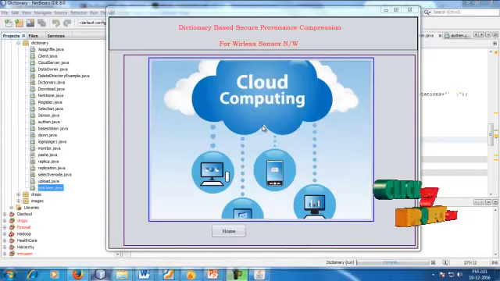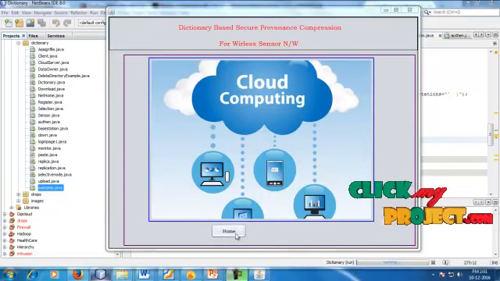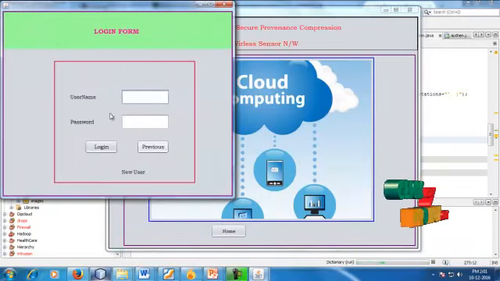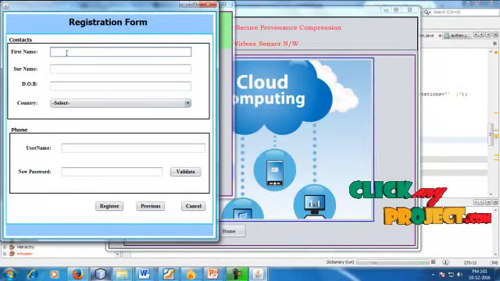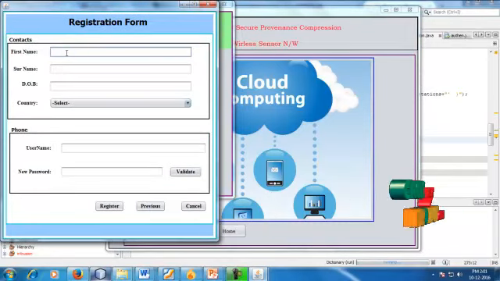Okay, now the demo section starts for the dictionary based secure provenance compression for wireless sensor networks. This is our home page. Next, let's go for the new user. So this is the new user details.